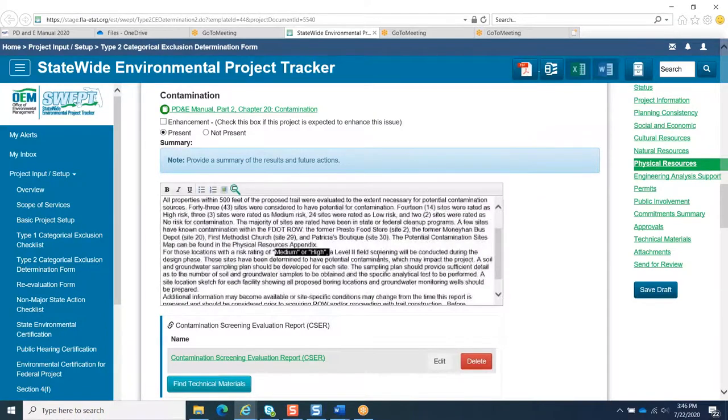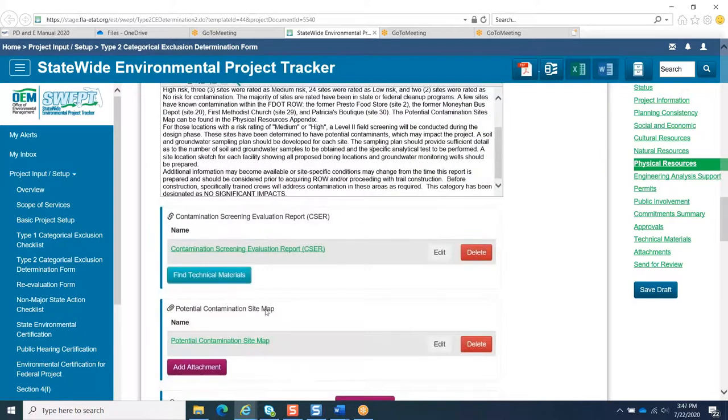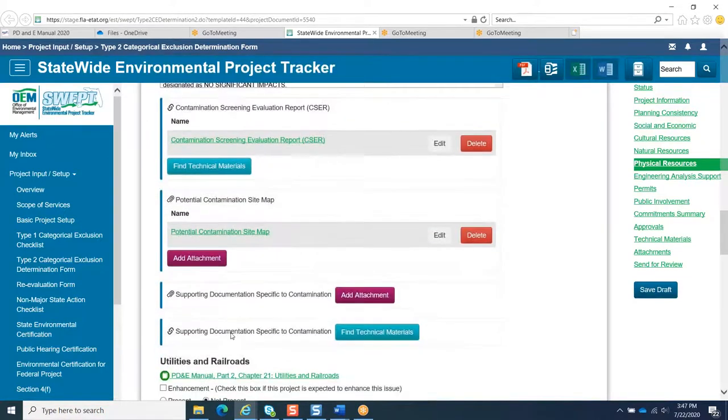Be sure to link the contamination screening evaluation report, and if applicable, add the potential contamination site map. Add any other supporting documentation as technical materials.